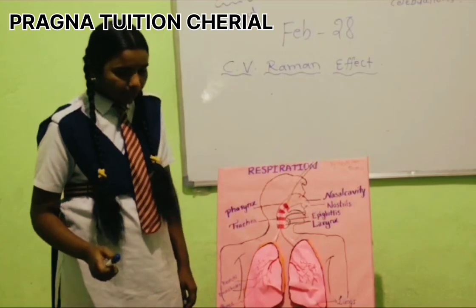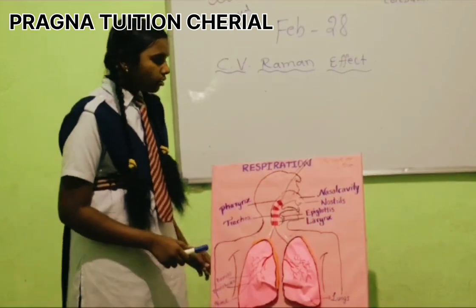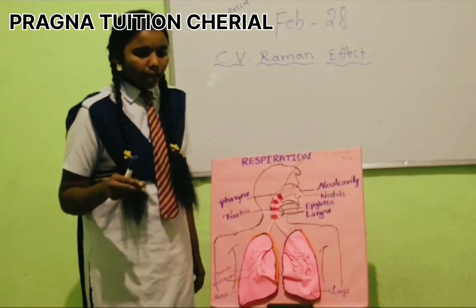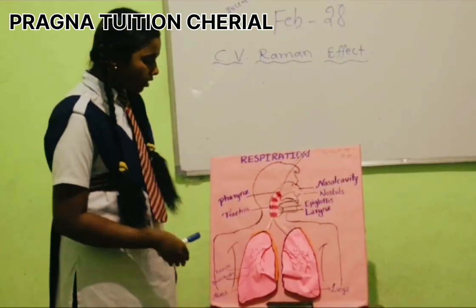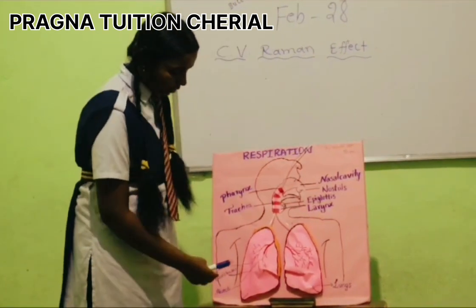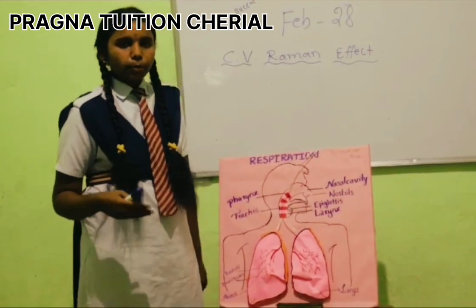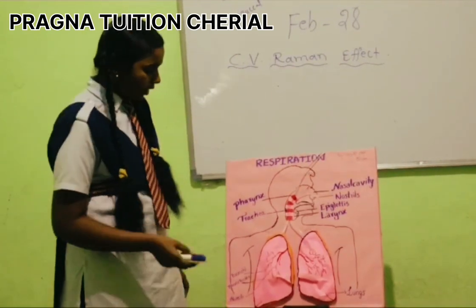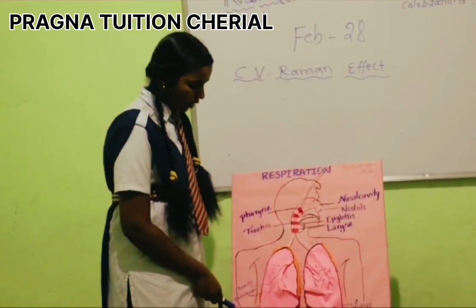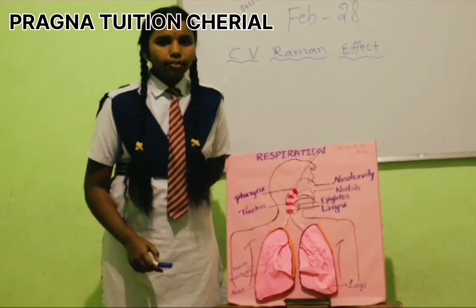Alveoli mainly help in the exchange of gases between blood and alveoli. The alveoli transport the oxygen to the blood, and the blood will transport the carbon dioxide to the alveoli. Like this, the respiratory system works in our body. Thank you.